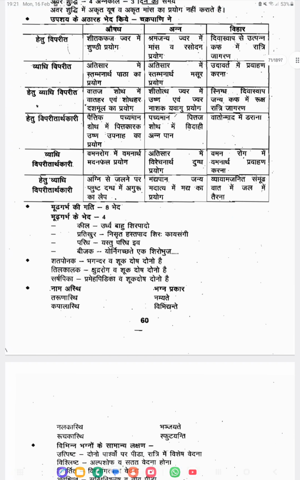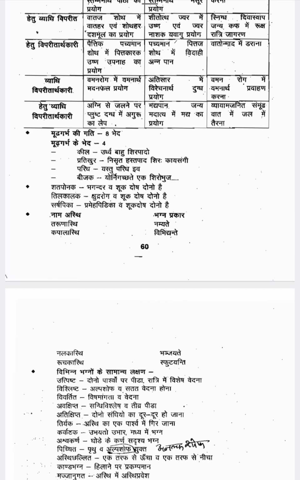Next one is Shadaponaga. Shadaponaga you can see as a type in Bhagandara also. At the same time, in Shuga Dosha also you get the Shadaponaga condition. Tilakalaga comes under Shudra Roga, and at the same time in Shuga Dosha also you can see Tilakalaga. Sarshapika comes under Prameha Bheda, and in Shuga Dosha also the Sarshapika disorder is there. So the same name can be seen in different conditions.